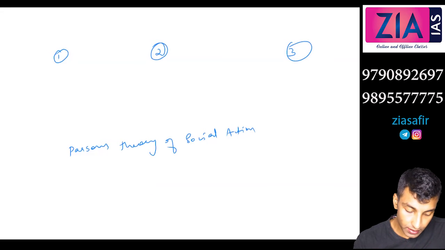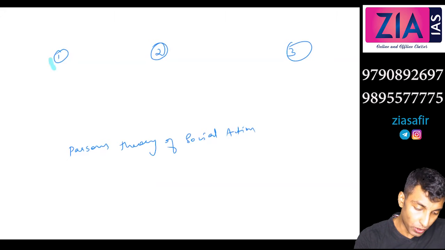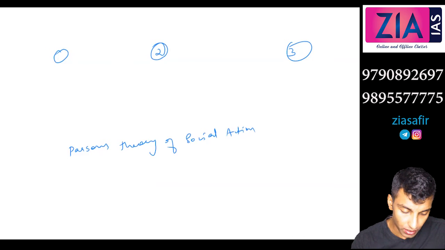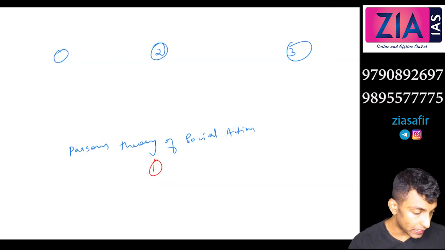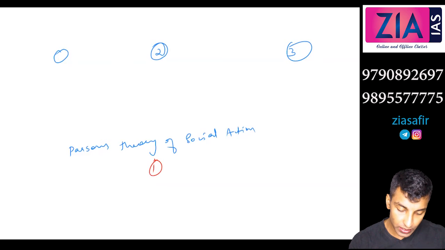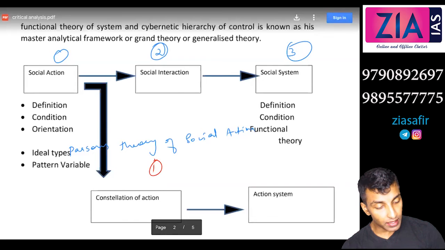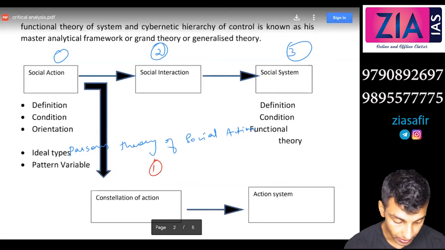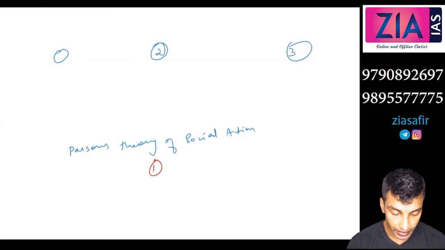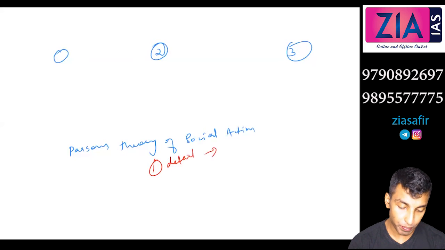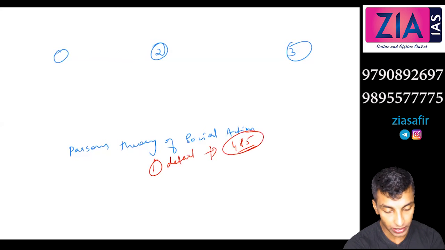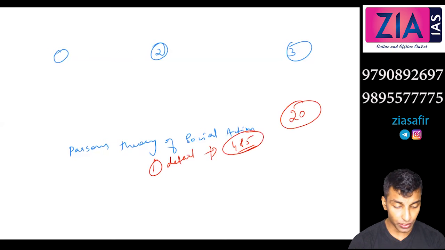If the question is asked about social action, you need to explain this part more, right? So that is talking about social action. So 1, you need to explain in detail. Also, you need to discuss this constellation of action and action system. Then only this part will be complete. So you need to talk about 1 in detail, and 4 and 5 in brief. That's how you can complete the theory of social action. If it is asked for 20 marks. If it is 10 marks, just talk about 1 only.